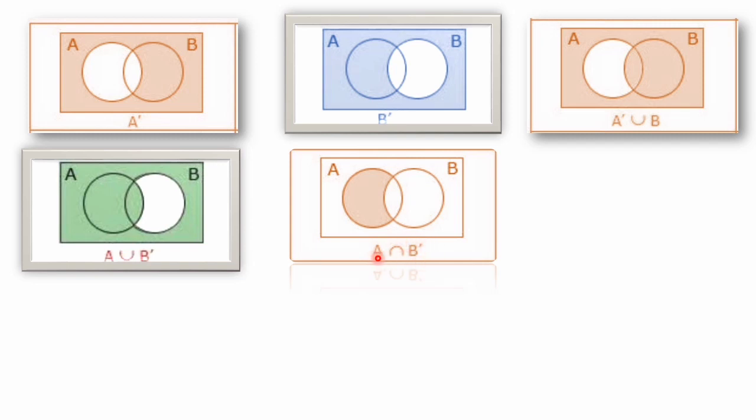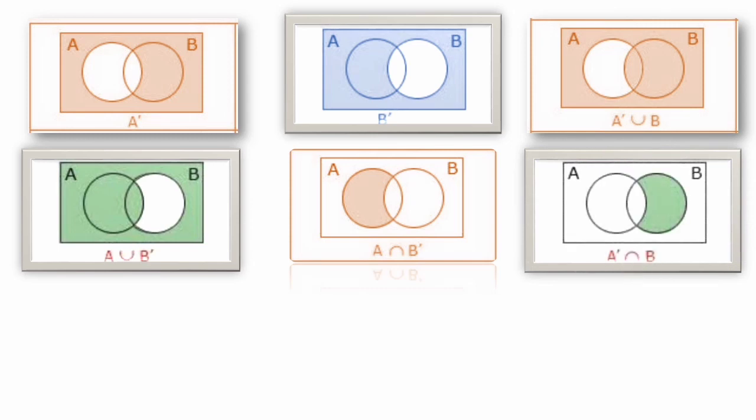So A portion and outside of B. You can see B is this circle, and outside of B is fully coming here, means out of this B circle, and in that portion which is common for A, outside of B, which is common for A portion is this one. So this is the representation of A intersection B naught.